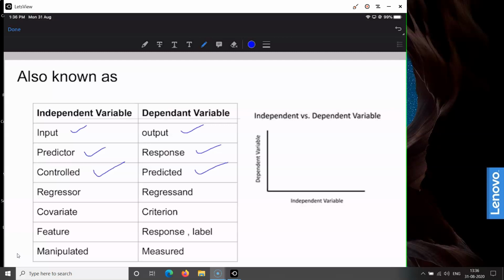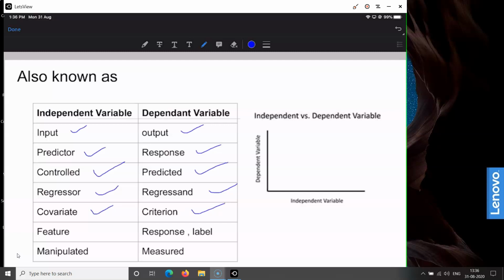When you are performing a regression kind of activity in statistics and in business analysis, the independent variable is known as the regressor and the dependent variable is known as the regressand. When you are performing correlation analysis in business analysis and statistics, the independent variable is known as covariate, whereas the dependent variable is known as the criterion.